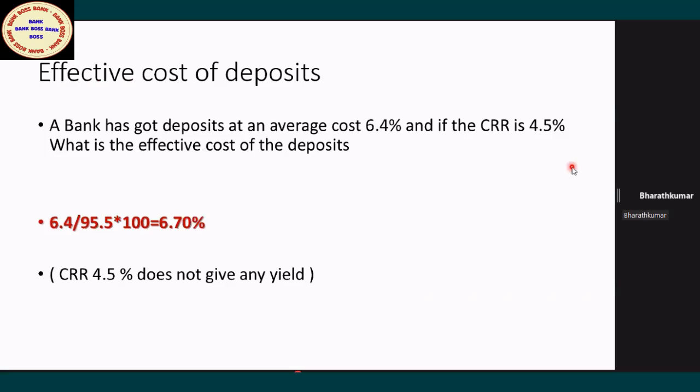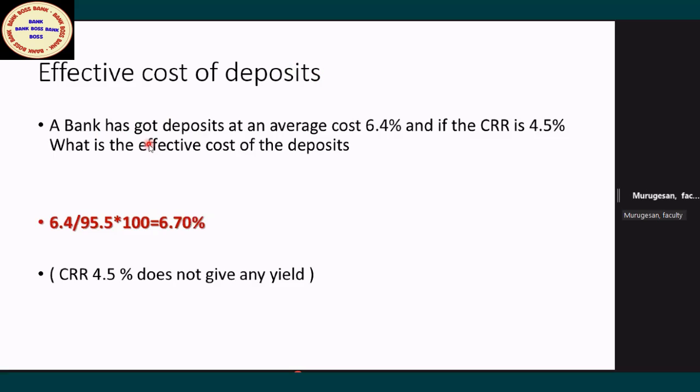70% is there. Now, effective cost of deposits, what do you mean by that? Provision coverage is balance sheet management, risk management. What is the provision for standard? What is the provision for substandard? Everything they are asking. Just wait. Okay, effective cost of deposits. What is the effective cost of deposit?